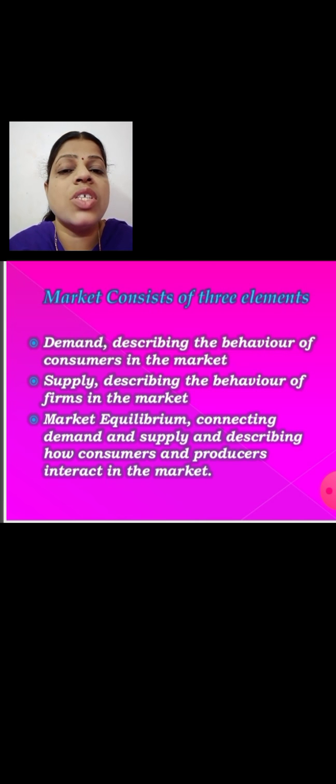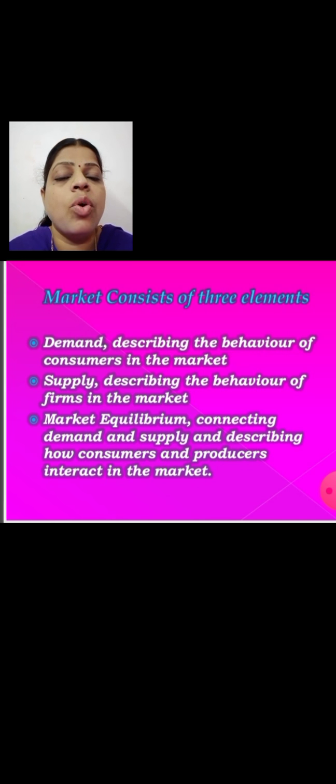These consumers are willing to demand more and more products at the reduced or lower prices. But what about the nature of the suppliers? They are willing to supply their products at high prices. Here we can see both the natures are contradictory.